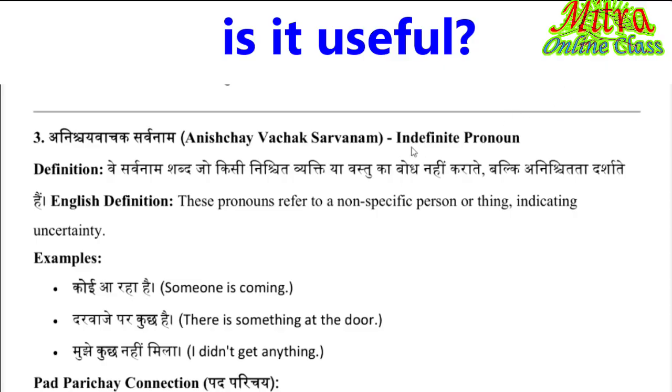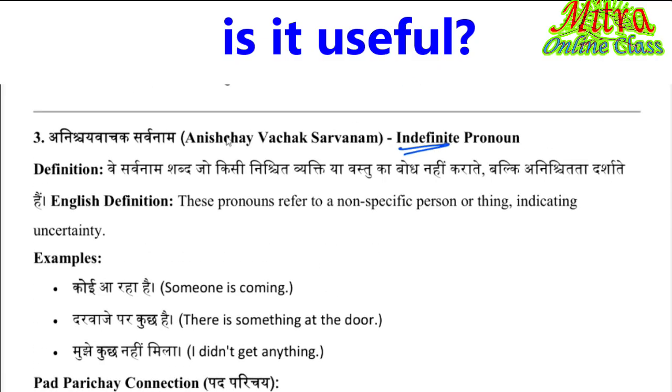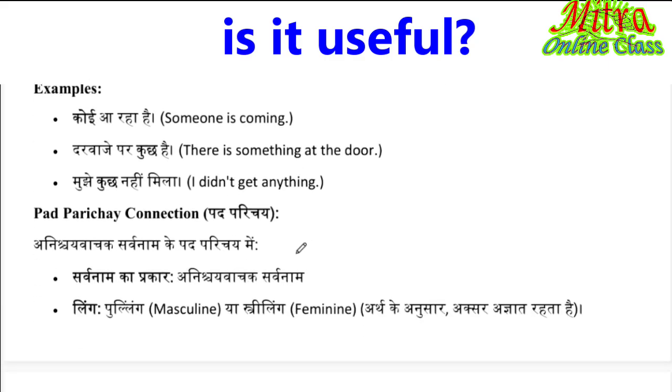Anityavachak indefinite pronouns. The word which refers to non-specific things, indicating uncertainties. Anichita. So this is the Anityavachak sarvanams. Koi, kuch, tura, jara. These are the Anityavachak sarvanams. So how do you identify sarvanam ke prakar? Anityavachak sarvanams will link whether it is a stillings or pullings in a Pad Parichay.